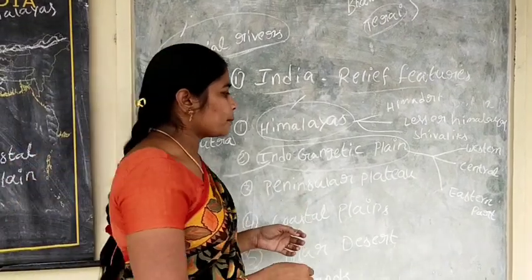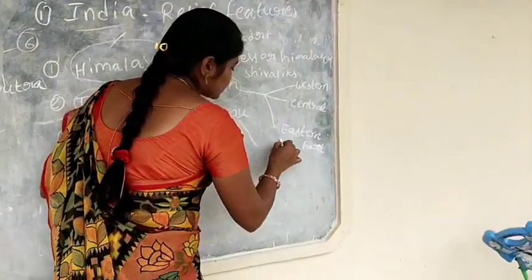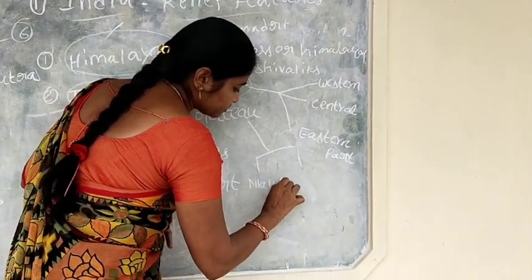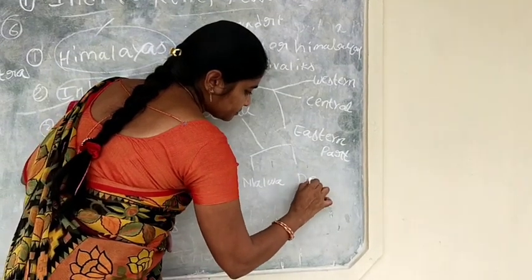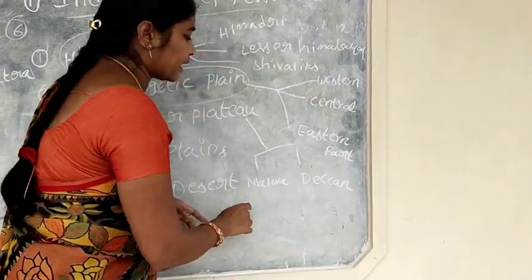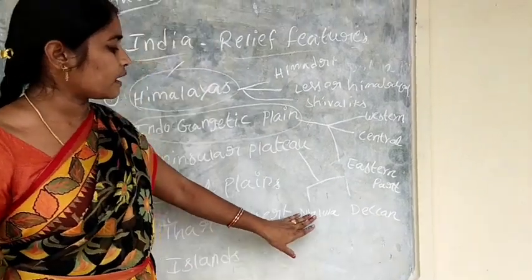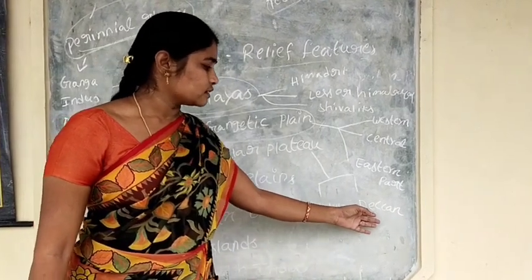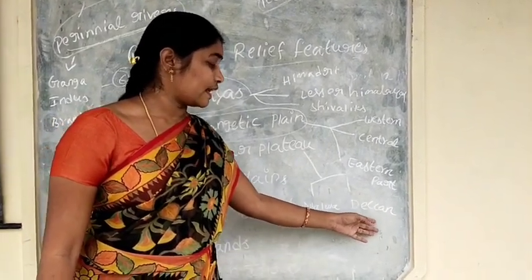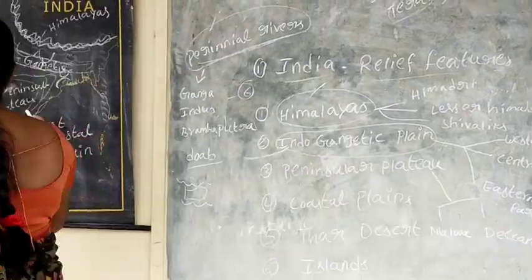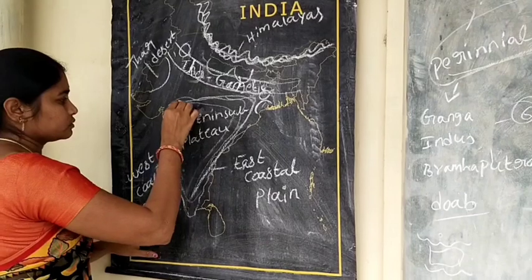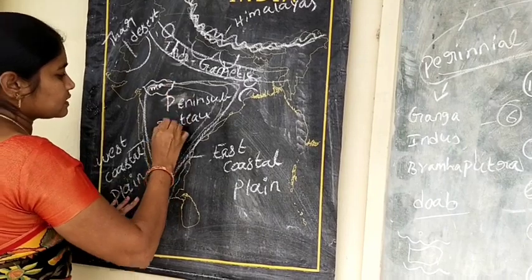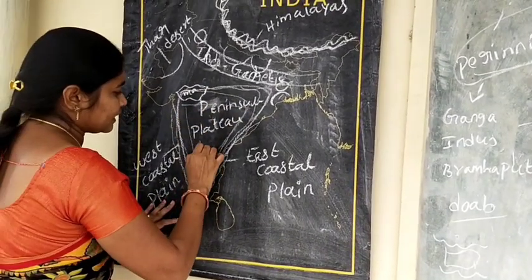Next, we are going to the Peninsular Plateau. The Peninsular Plateau is divided into two parts, that is Malwa Plateau and Deccan Plateau. Malwa Plateau is also known as Central Highlands, and the Deccan Plateau is also the Triangular Plateau. So, this is the Peninsular Plateau. This is Malwa and this Triangular Plateau is Deccan.